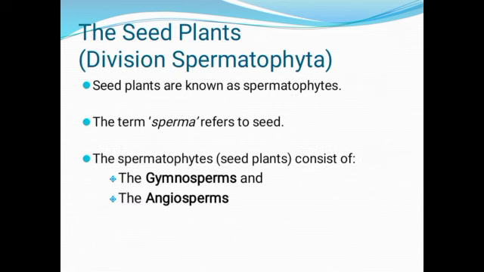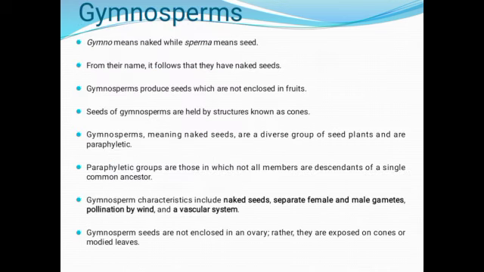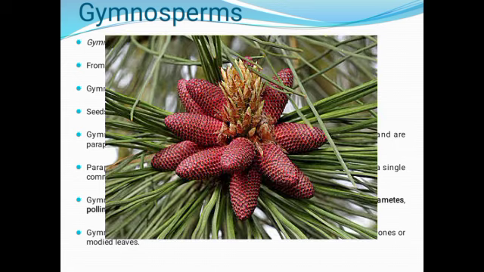Now, seed plants are known as spermatophytes. The term sperma refers to seeds. Now, the spermatophytes consist of two groups, the gymnosperms and the angiosperms. Gymno means naked, while sperma means seed. So from their name, it follows that they have naked seeds.